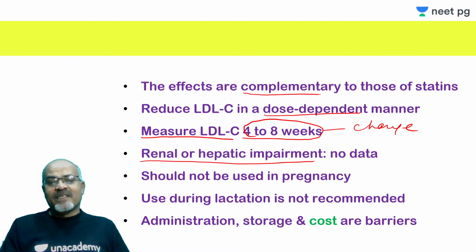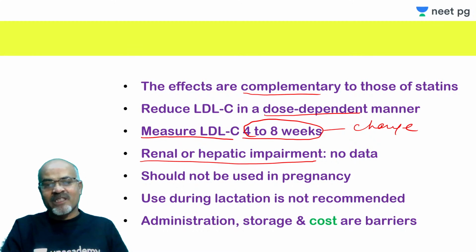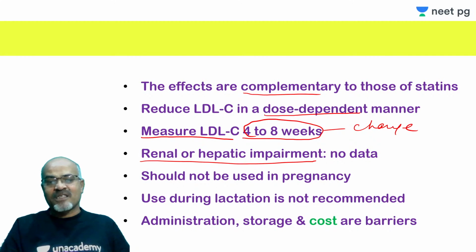In renal or hepatic impairment, data is not available, but this has been expected to be unlikely to affect the elimination of the drug. Unlikely to affect, but no adequate data is available in case of renal or hepatic impairment. And this drug should not be used in pregnancy, because it is expected that it might get transmitted across the placental barrier. Such data is also lacking. Moreover, it is also not clear to what degree this drug is secreted in the milk.